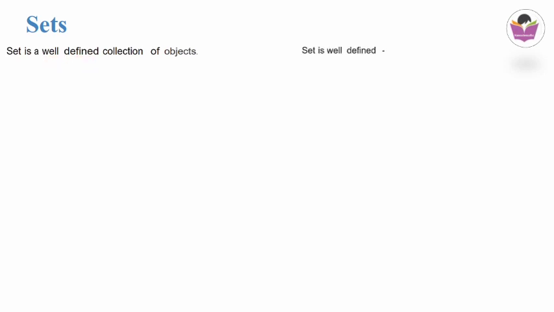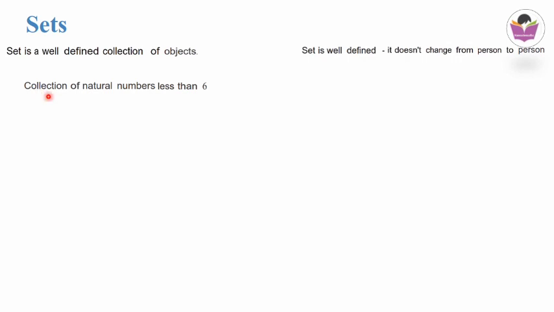Well-defined means it doesn't change from person to person. From one person to another person, the definition or the collection of objects will not change. Whoever may be the person who is collecting or identifying the things in a particular set, if it is well defined, it will not change from person to person. Whoever be the person, the collection of objects in the set will be the same.